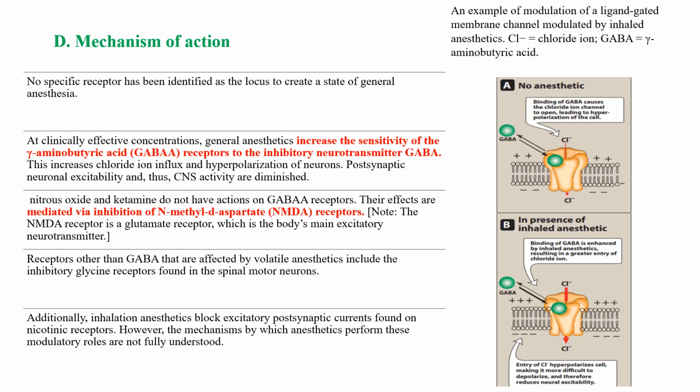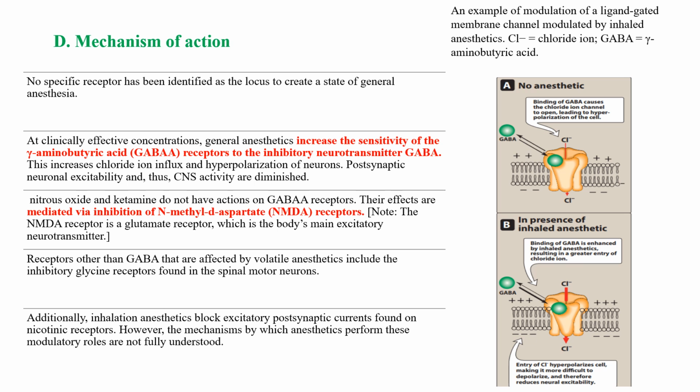Moving on to the mechanism of action. No specific receptor has been identified as the locus to create a state of general anesthesia. The two main mechanisms: the first one is the GABA facilitatory action, that is increasing the sensitivity of GABA receptors to the inhibitory neurotransmitter GABA, and the second mechanism is through the inhibition of the NMDA receptor. We know that glutamate is a major excitatory neurotransmitter. So at clinically effective concentrations, general anesthetics increase the sensitivity of gamma-aminobutyric acid receptors to the inhibitory neurotransmitter GABA.